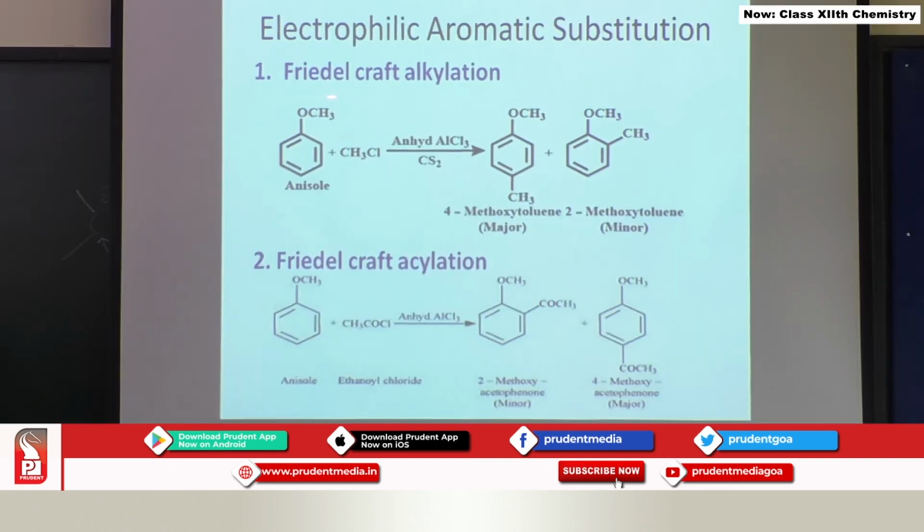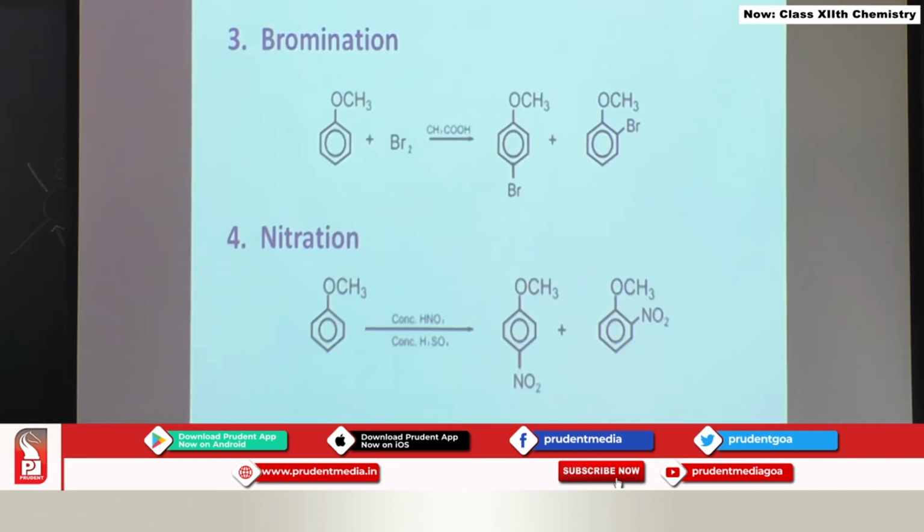So, you see here this is an example of Friedel-Crafts alkylation, we know the reaction conditions. The methyl group gets added at the para position and ortho position, para being the major product. In Friedel-Crafts acylation, the acyl group is going to get added at the ortho and para positions, para being the major product. Bromination is carried out, again we are going to get para and ortho products, as well as the nitration. We know these reaction conditions, we have studied them in the past. So, we are going to get para-nitro and ortho-nitro anisoles in this case.